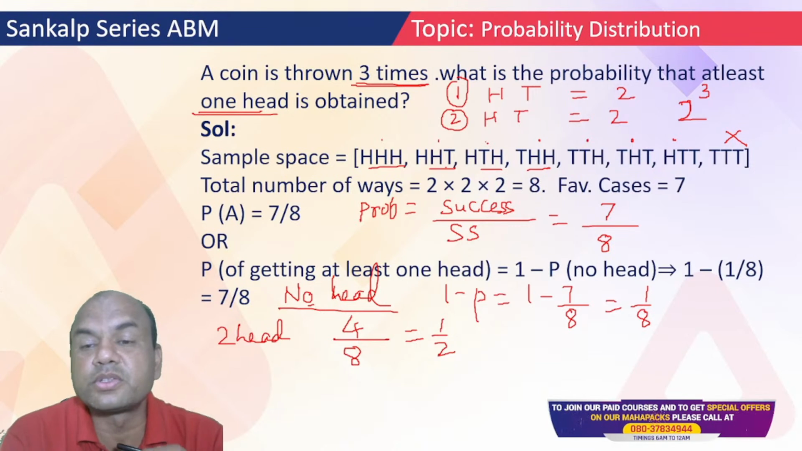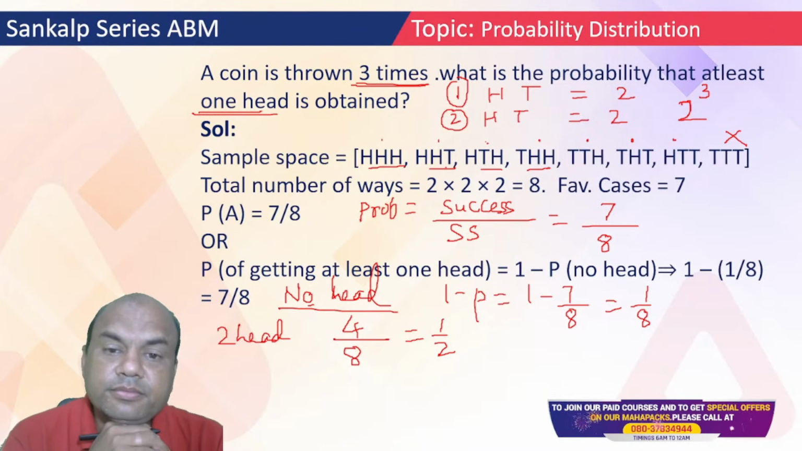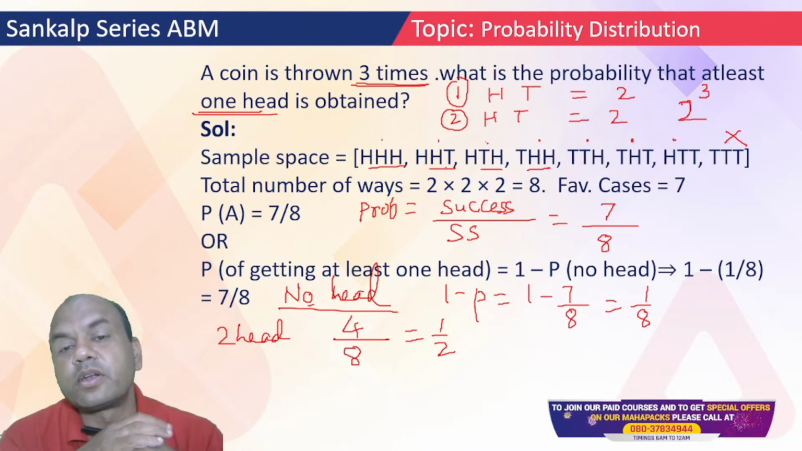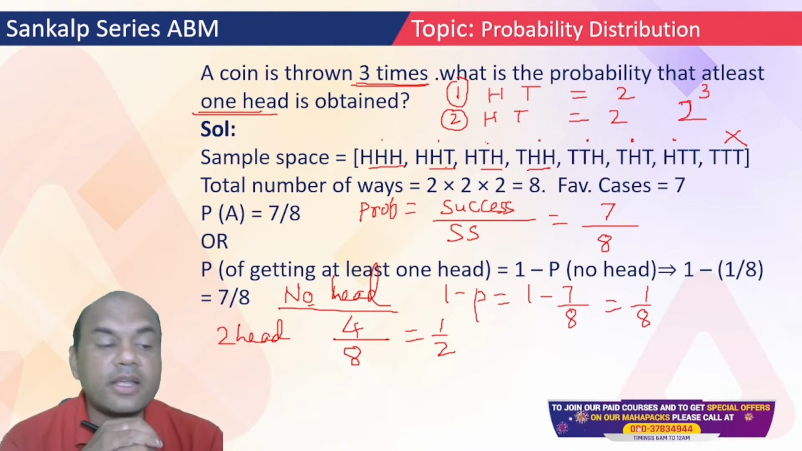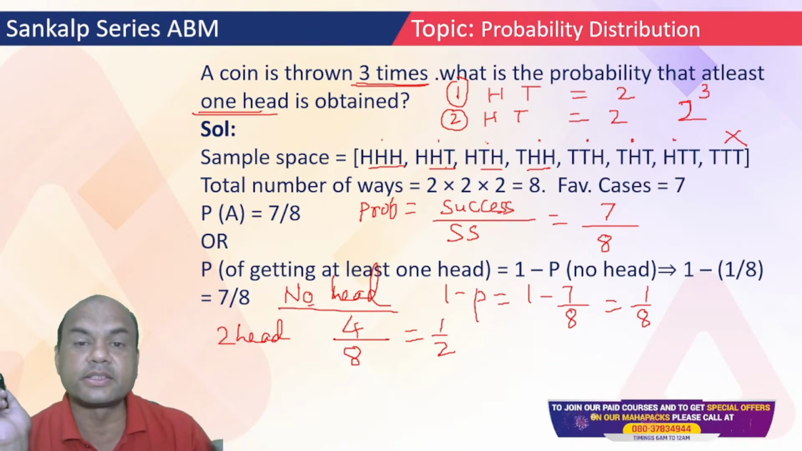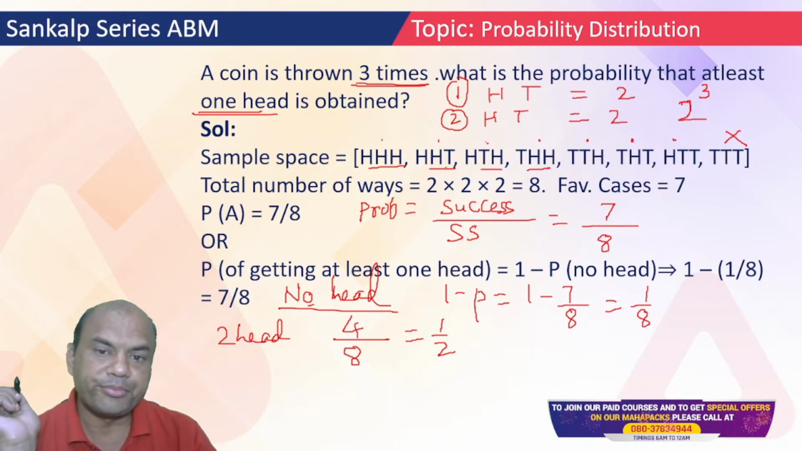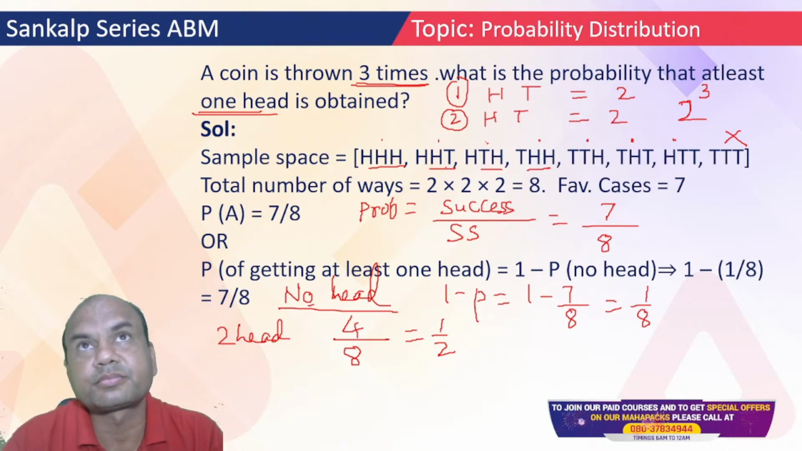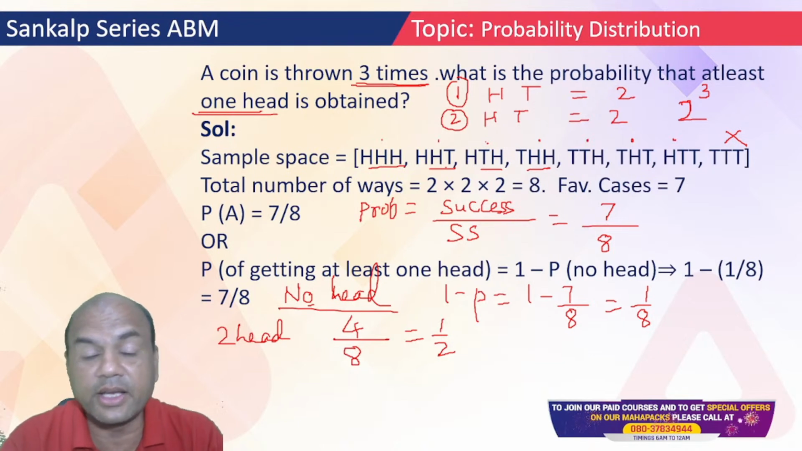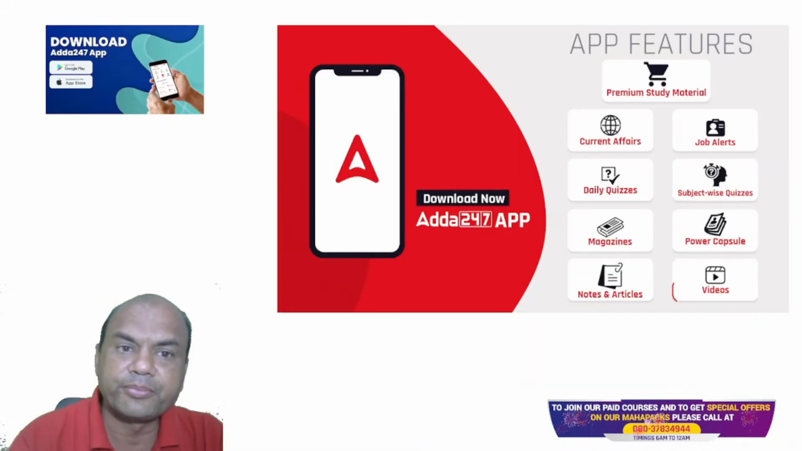If I ask you, you should get at least 3 heads. Then what will be the answer? Now you type in the comment section. I want the answer for at least 3 heads. Yes, at least 3 heads. What is the answer? See, there's only 1 upon 8, because everyone else is having 2 heads. At least 3 heads means only one, right?